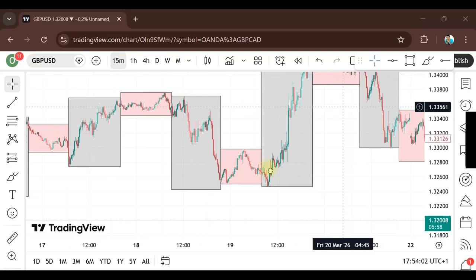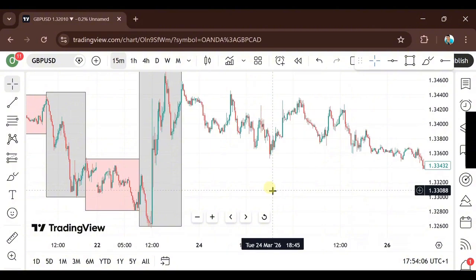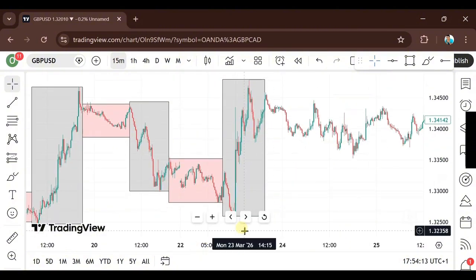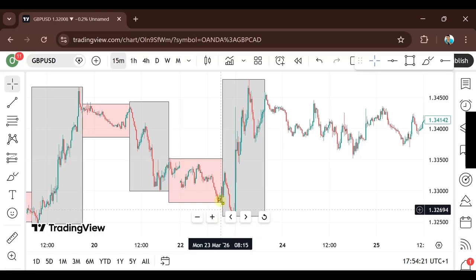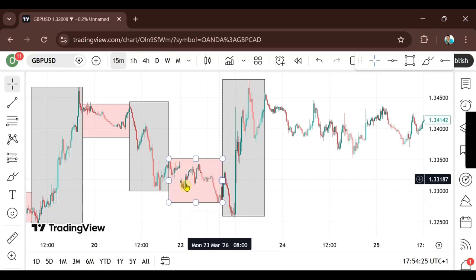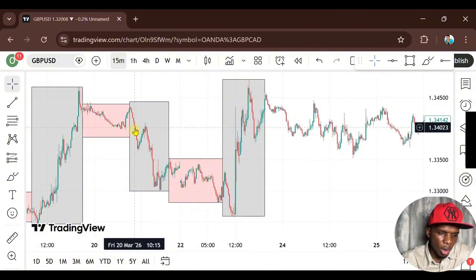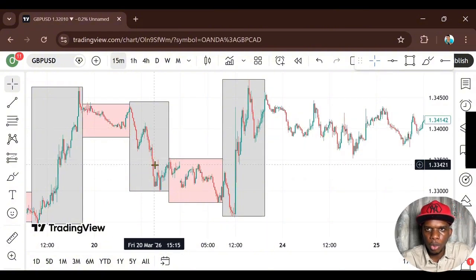Right now, while you're checking it out, I just want you to focus on this down area. This down area is where the time is. If you put your cursor here, you're going to see when this particular market opened, which is from 8 a.m. here. You notice what happened. The market came down a little bit and started trending upward. Now you can see at night, see what happened during the day, which is the London session and New York session. Look at what happened. So this is very simple. Obviously you have already seen it in the chart.